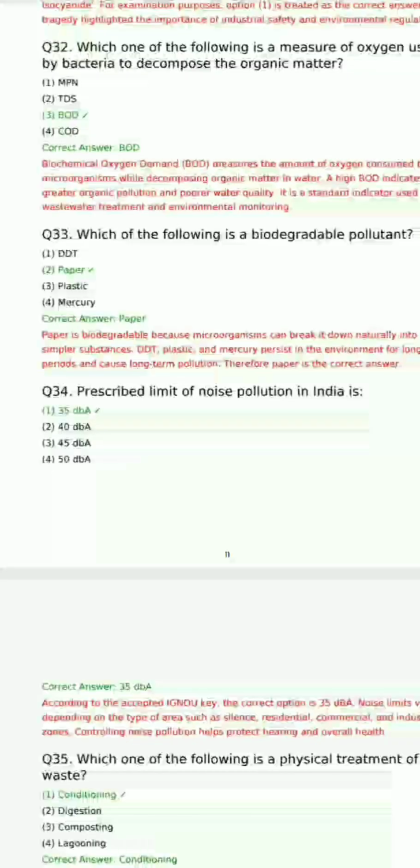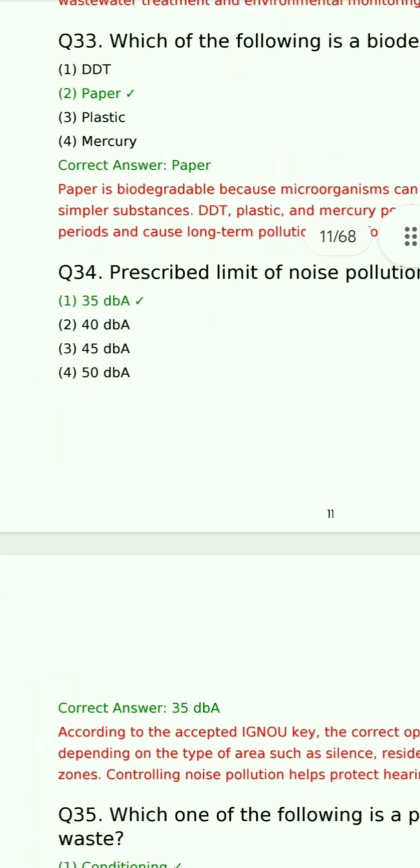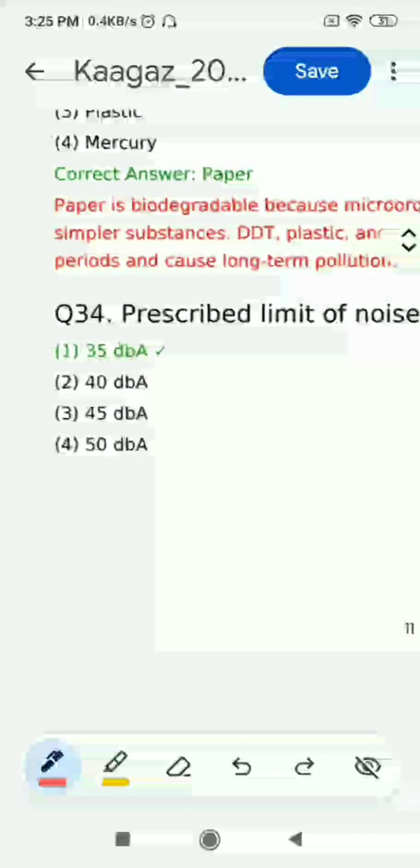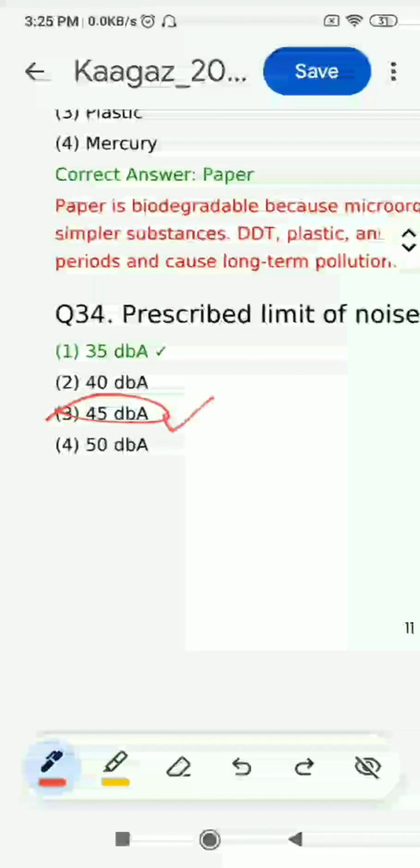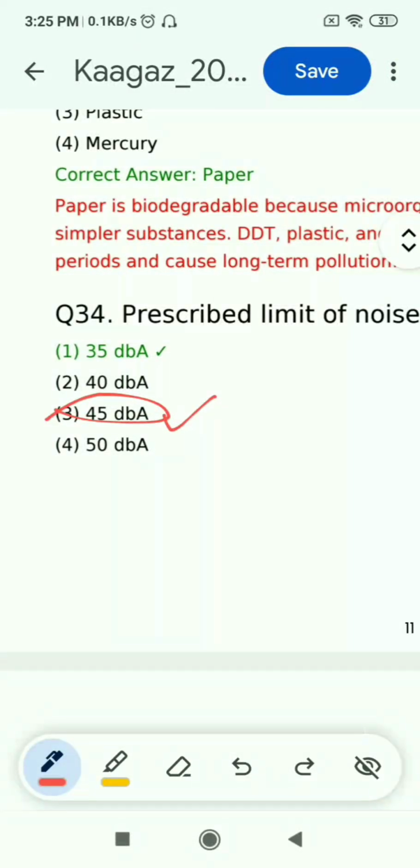Question 34: prescribed limit of noise pollution in India is 35 dBA, 40 dBA, 45 dBA, 50 dBA. The correct answer is 45 dBA, which I have confirmed from the book, the official book of environmental studies. This answer is of ChatGPT, which is incorrect.